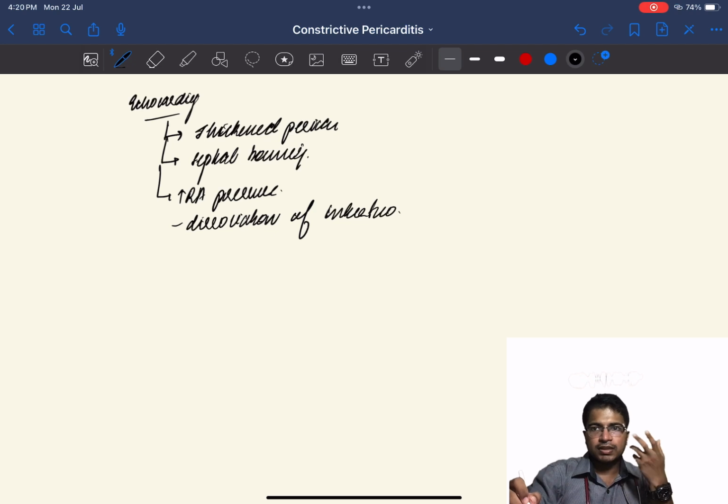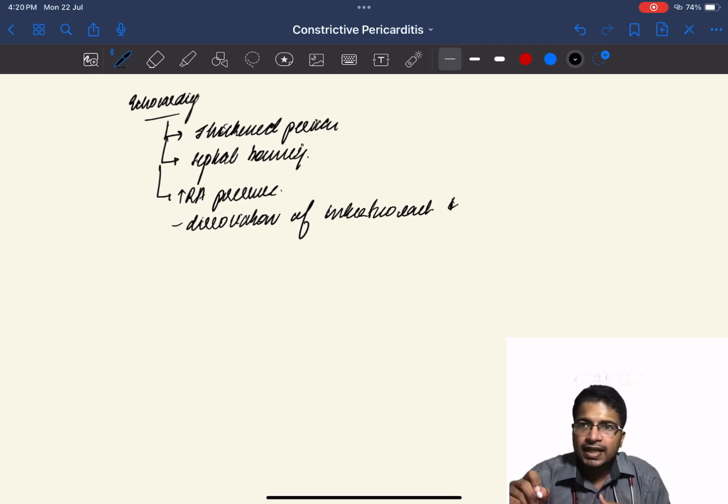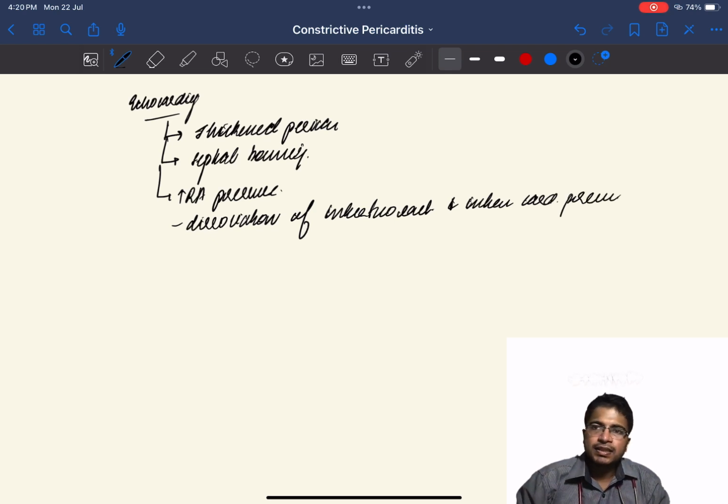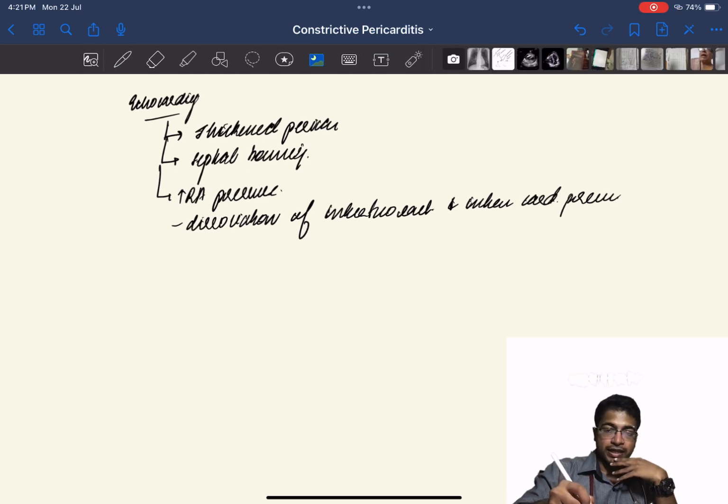We have already discussed dissociation of intrathoracic and intracardiac pressure. There is a thickened pericardium which is not transmitting the negative intrathoracic pressure into the intracardiac chambers. Increased right atrial pressure is the reason for the elevation in JVP. In constrictive pericarditis, there is diastolic dysfunction, which leads to increased pressure in the right ventricle and in turn increased pressure in the right atrium. And there is what is called septal bouncing. The most important thing that you have to look for in echo is annulus paradoxus.